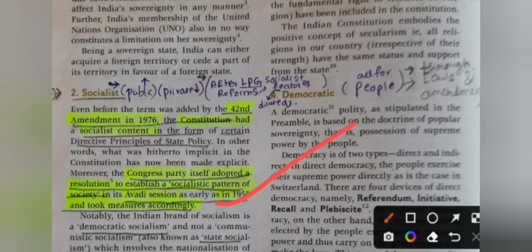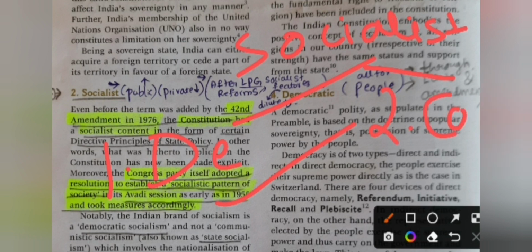Notably, the Indian brand of socialism is democratic socialism and not communistic socialism. Socialism or socialist is of two types: one is democratic socialism and another is communistic socialism. Our India comes under democratic socialism and not under communistic socialism. A perfect example for democratic socialism is India and a perfect example for communistic socialism is China. Our India is a democratic socialist country, China is a communistic socialist country.